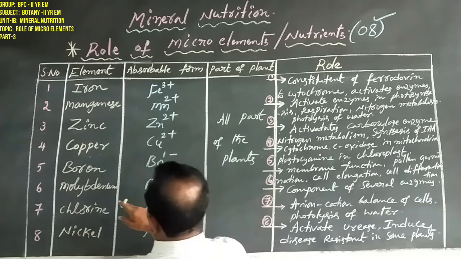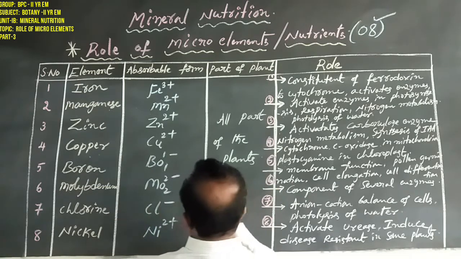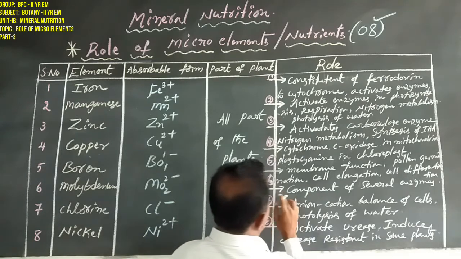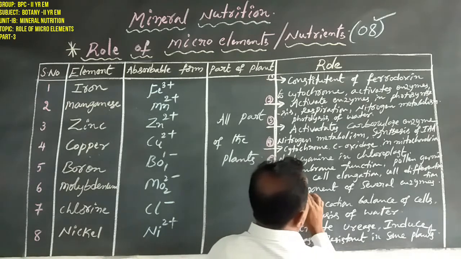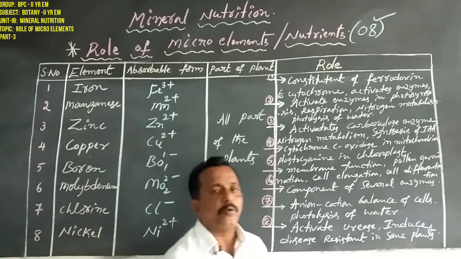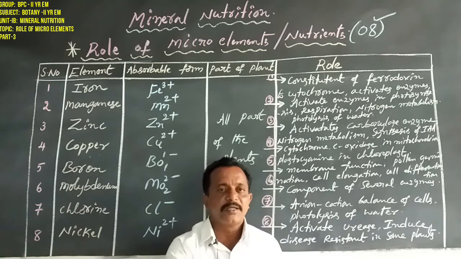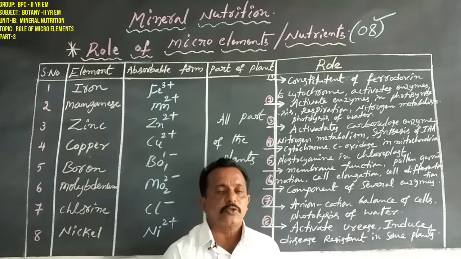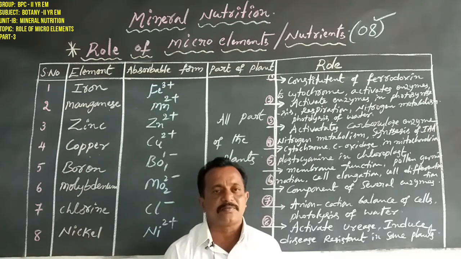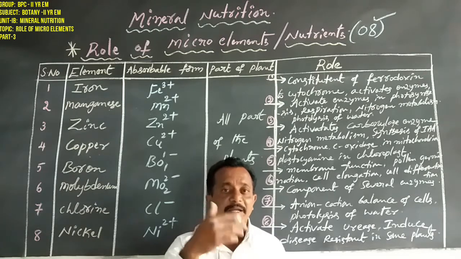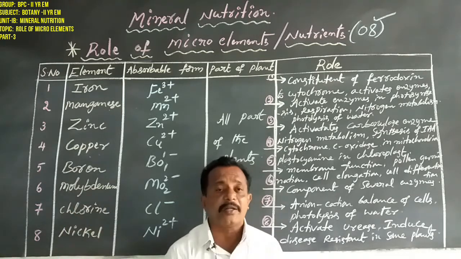So what is the role of molybdenum? The main role is as a component of several enzymes in the photosynthesis process, the respiration process, and the nitrogen metabolism process. Every enzyme internally contains molybdenum.